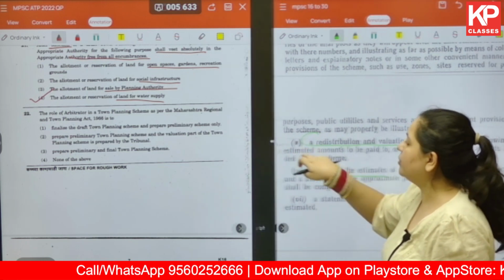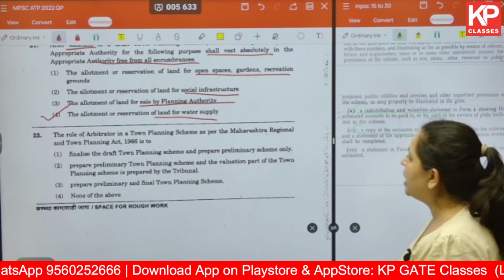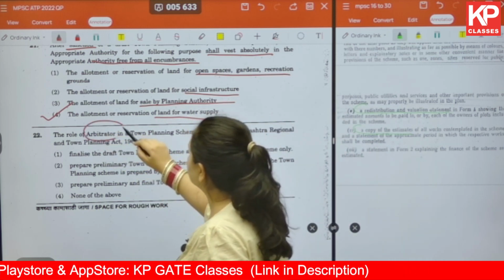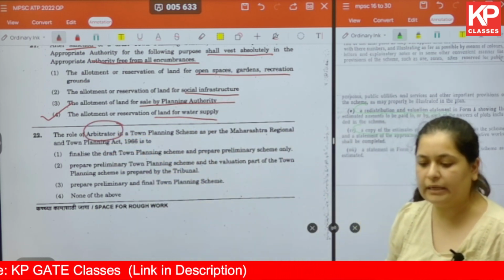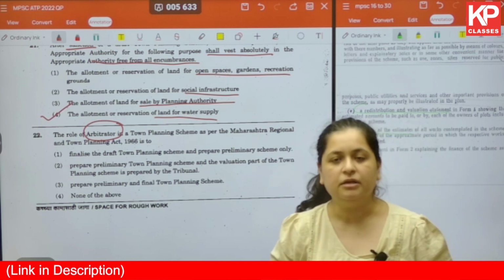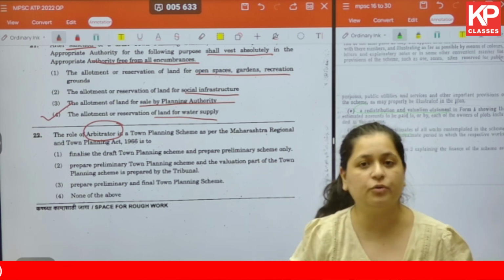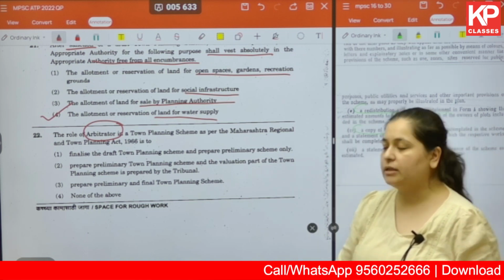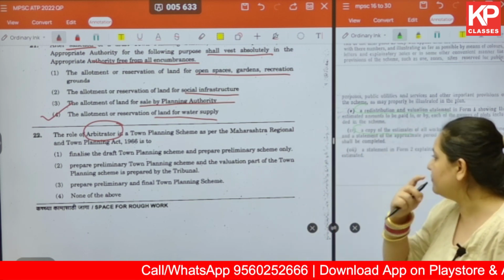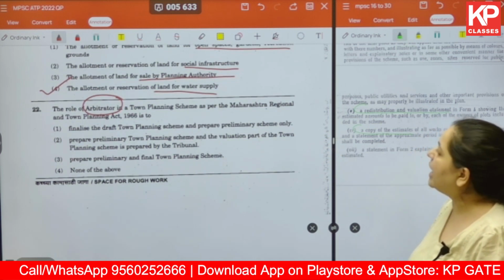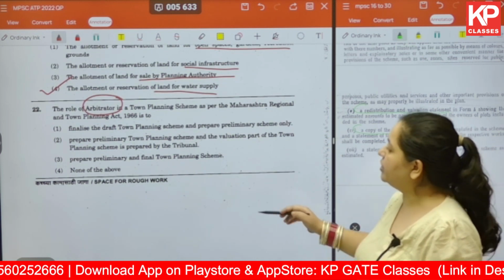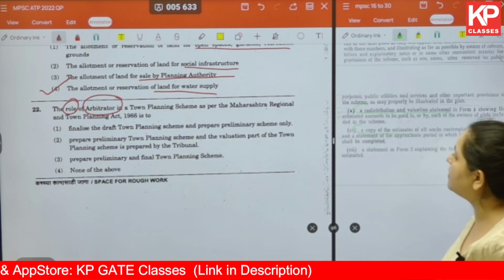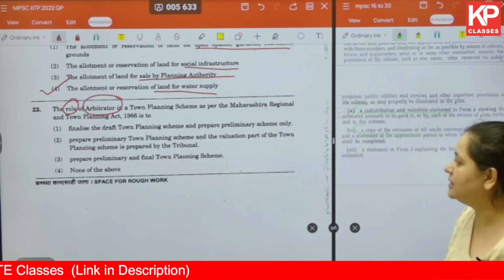Okay. Moving on to the next one, question number 22: the role of arbitrator in TPS. So this is what you need to look into. When it comes to the arbitrator, you have to look into how he or she is appointed and what the duties and responsibilities are, and various other things that you will find in the MRTP Act. So here we are talking about the role of arbitrator in a town planning scheme as per the Maharashtra Regional and Town Planning Act 1966.